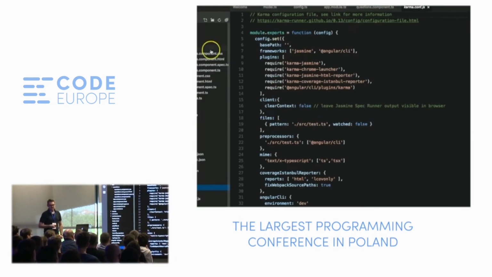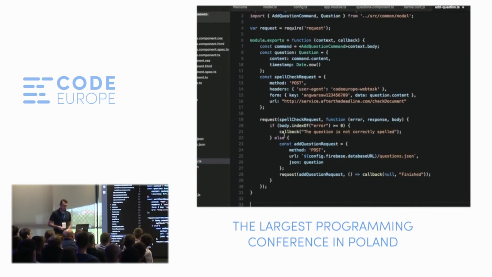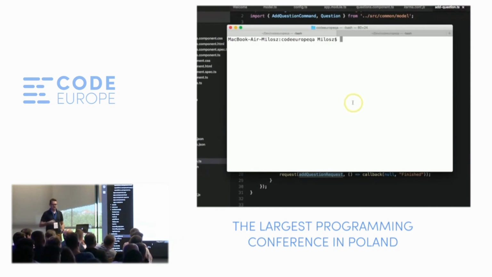Okay, let's now add validation, because for now the client writes directly to the database. For that we need a web task, as you remember, right? So this is the code of the web task. It's pretty long, but it's actually simple. It just makes two web requests. The first one is to the After the Deadline API to do the spell checking. And if the result is successful, we make another call to the Firebase database. And we basically add the question to the database.